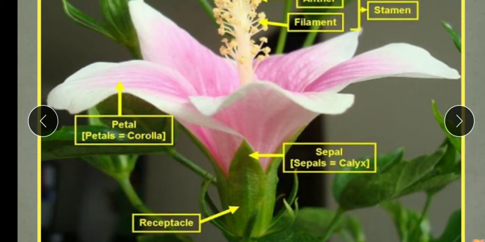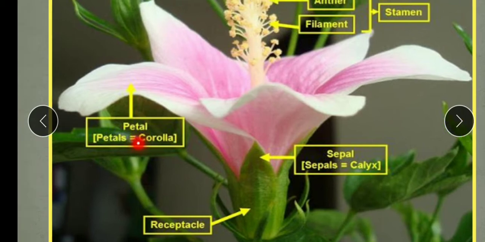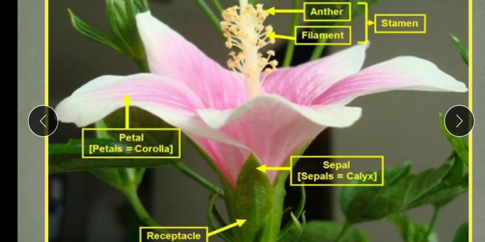Next we will see here petals. So the next, second whorl, that is the corolla. You can see here pink color petals. As I said, it is found in red color also, golden color also, various colors are there. So these petals' color varies. Understood? So these are the petals, parts of the corolla.